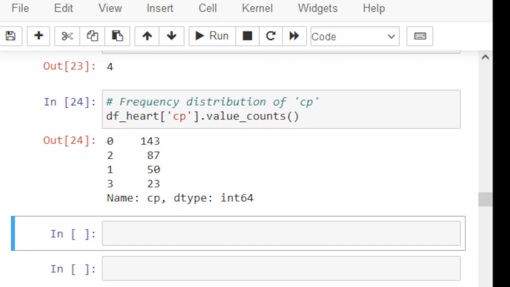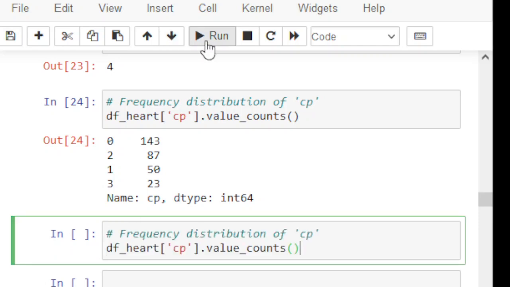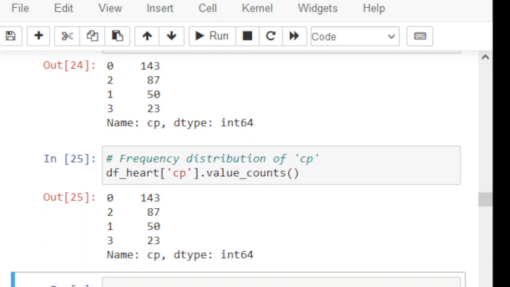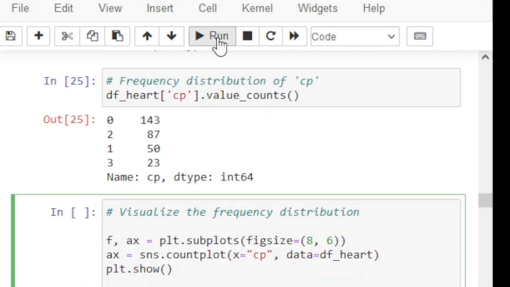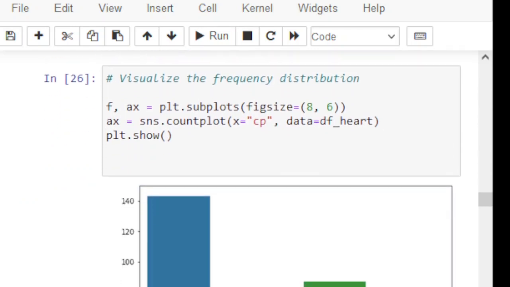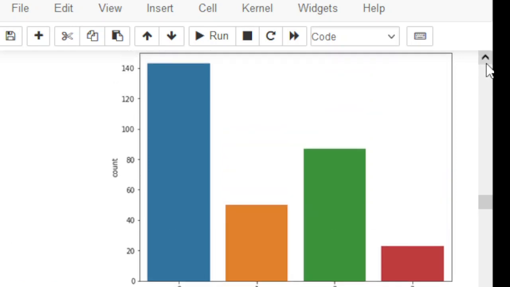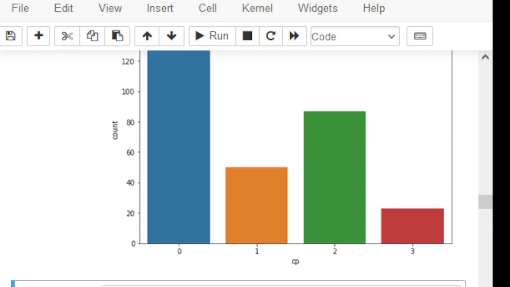Similarly, if you want to count the same data, this is basically the same data: how many patients are associated with 0 and how many patients are associated with 1. Now if you want to visualize this record with respect to the target, if I run this code, this is CP. CP has four values 0, 1, 2, and 3, and this is the target variable, 1 or 0. So what does it mean? How can we interpret this graph?